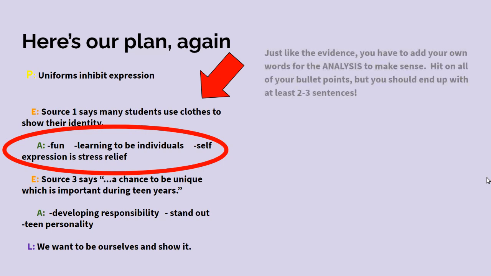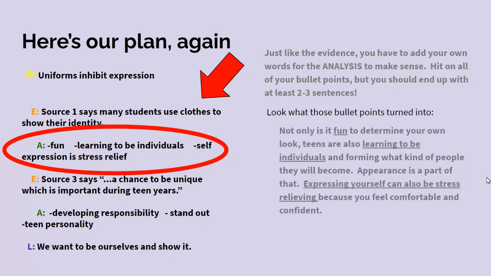But just like the evidence, you have to add your own words for it to make sense. You're going to hit all your bullet points, but you really should have at least 2 or 3 sentences for your A portion. So look at what I turned these bullet points into. Not only is it fun to determine your own look, teens are also learning to be individuals and forming what kind of people they will become. Appearance is a part of that. Expressing yourself can also be stress relieving because you feel comfortable and confident.